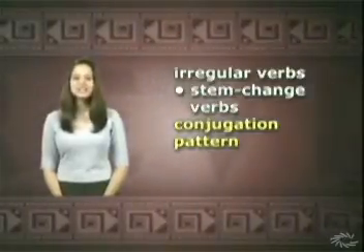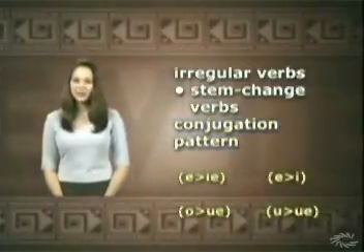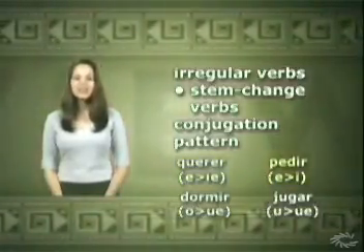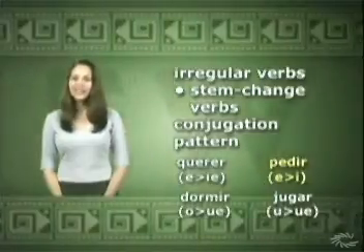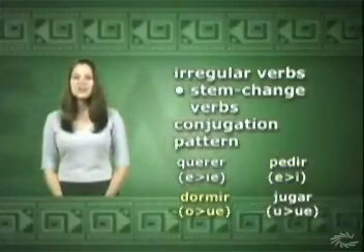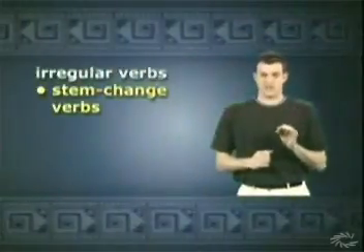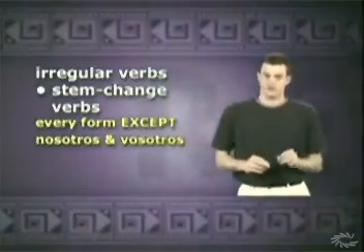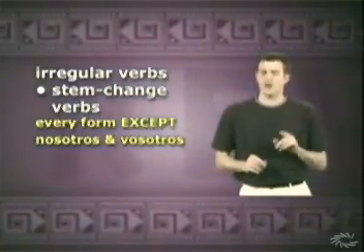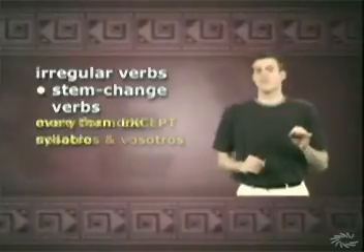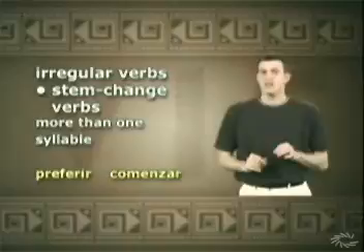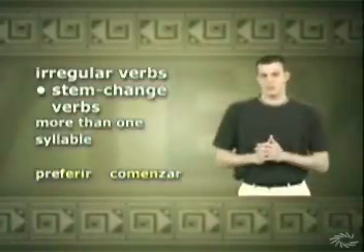The most common families of stem change verbs are E to IE verbs, like querer, E to I verbs, like pedir, O to UE verbs, like dormir, and U to UE verbs, like jugar. Keep in mind that for stem change verbs, the stem changes in every form except nosotros and vosotros. They're immune to all stem changes. Also, in cases where the stem of the verb has more than one syllable, like preferir and comenzar, the change usually happens in the second syllable.